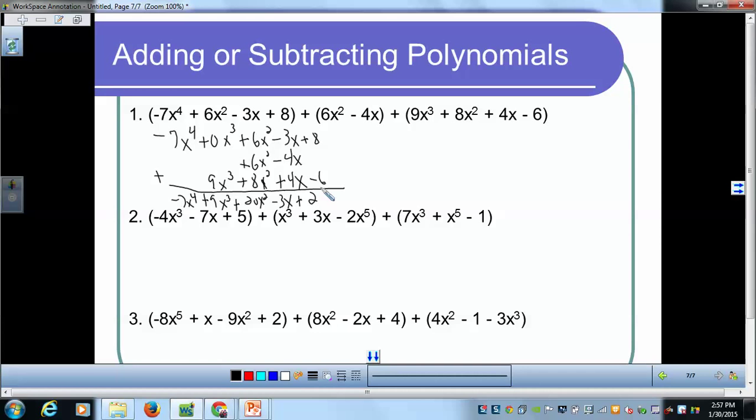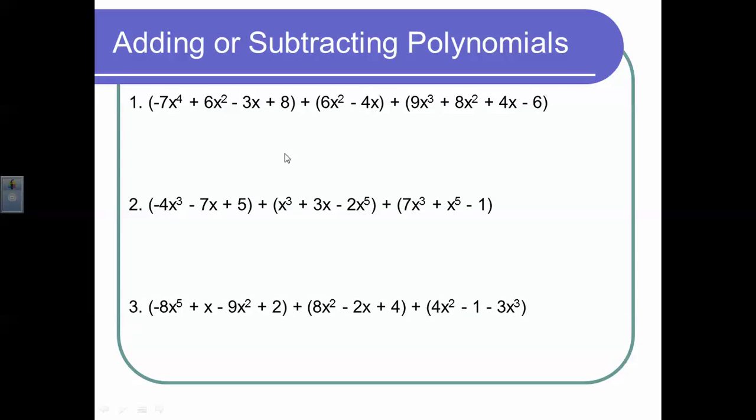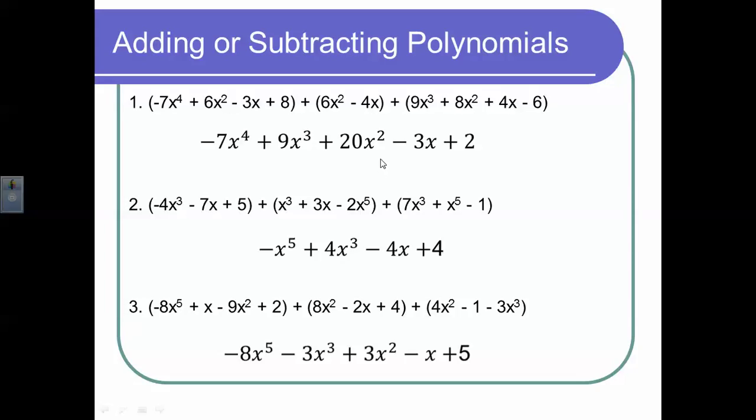So now go ahead and pause the video and try examples 2 and 3. Once you finish, go ahead and turn the video back on, and we'll see how you did. So let's check your work. You can see there's the answer to the first one. On the next one here, negative x to the 5th plus 4x cubed minus 4x plus 4. And on example 3, negative 8x to the 5th minus 3x cubed plus 3x squared minus x plus 5.